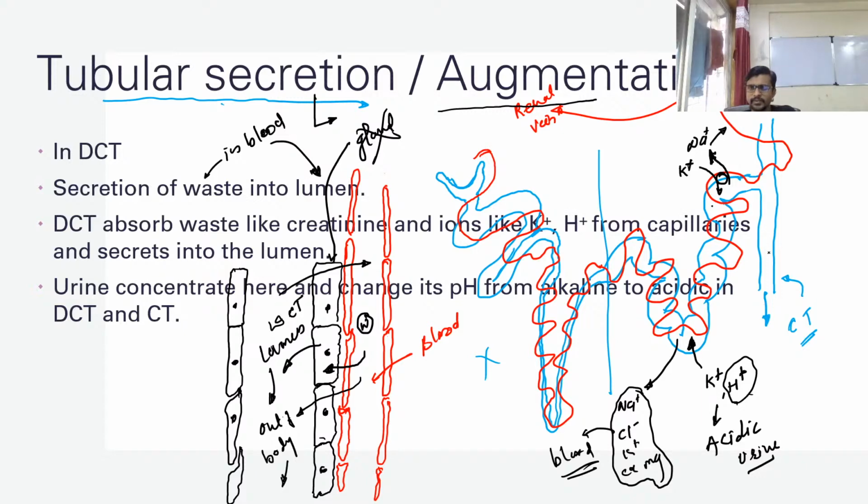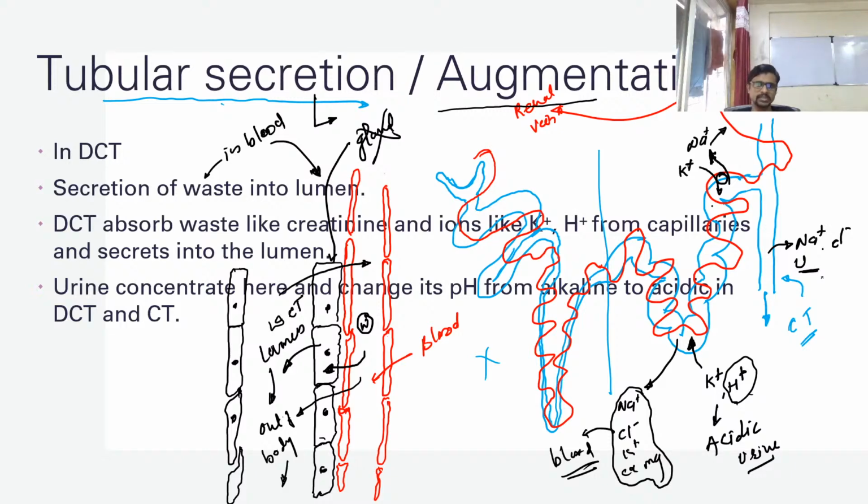Okay, the second thing, very important, the collecting duct is also involved in the absorption of sodium plus into the blood, absorption of chlorine into the blood, and urea is also absorbed in a very small amount by your CT into the blood. So this is how the secretion or the augmentation happens inside of the body, and it results in a high concentration of urine, and you can say the pH of urine changes from alkaline to acidic. Otherwise the alkaline urine is thrown out of your body.